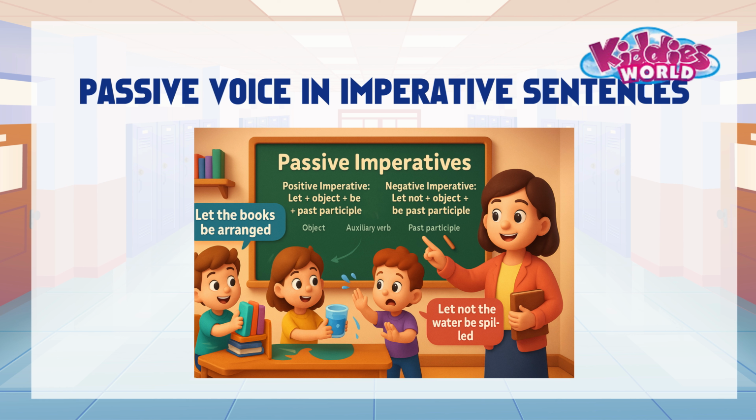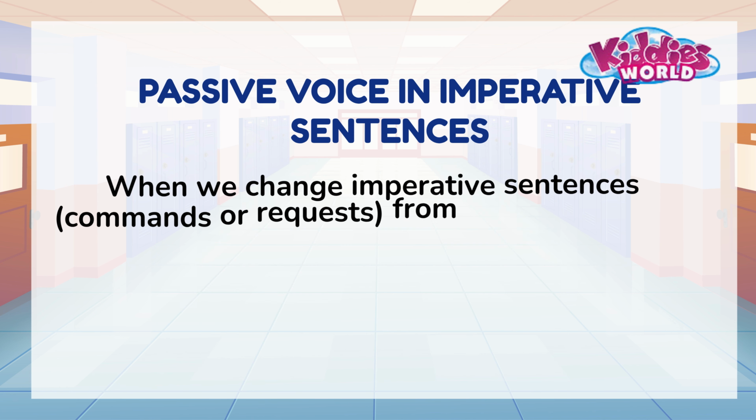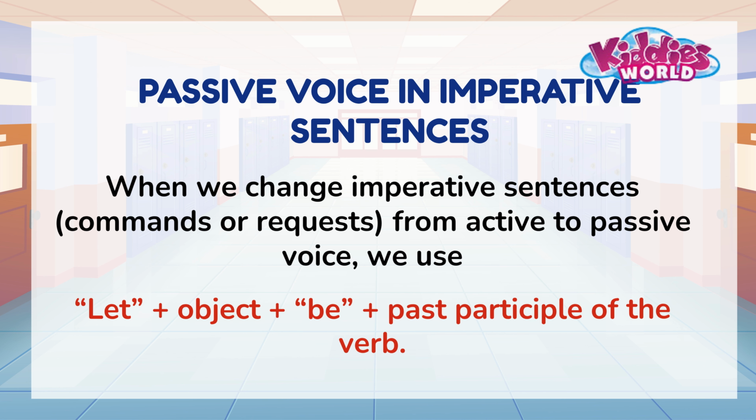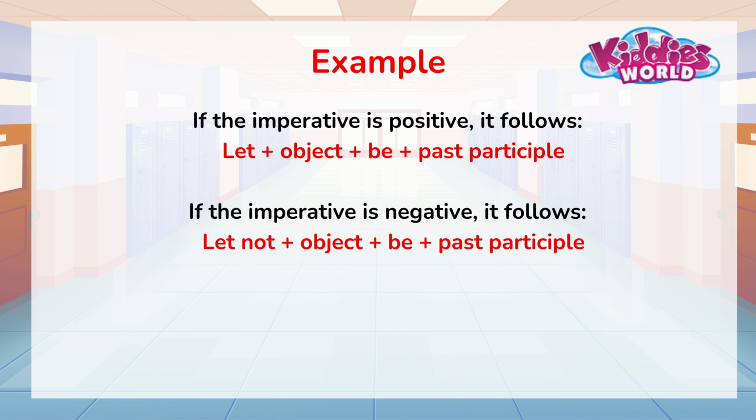Passive voice in imperative sentences. When we change imperative sentences, commands or requests, from active to passive voice, we use let plus object plus be plus past participle of the verb. The form will look like these.